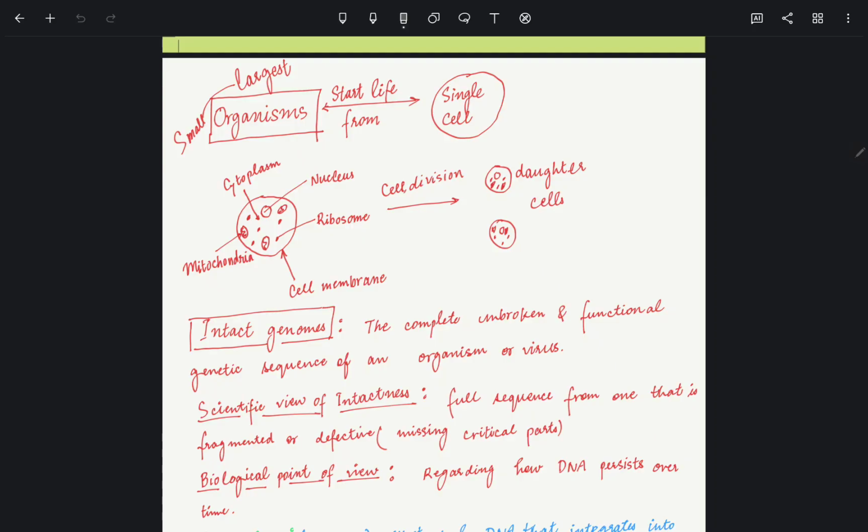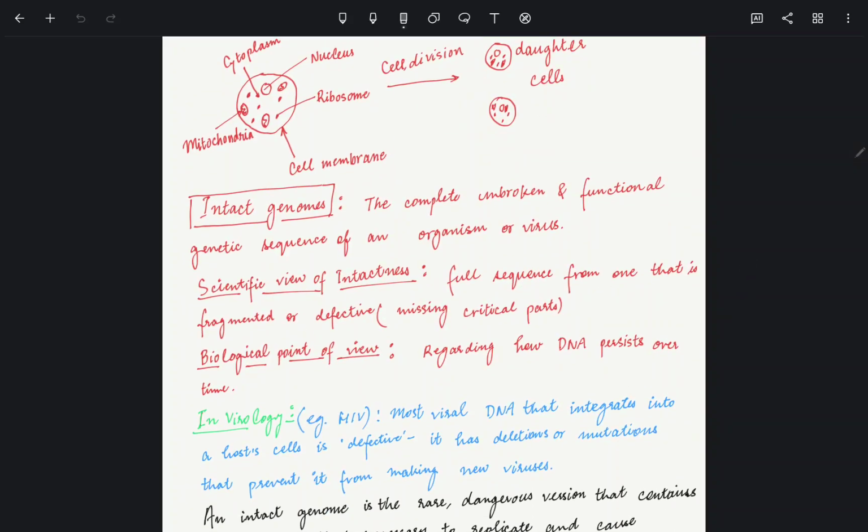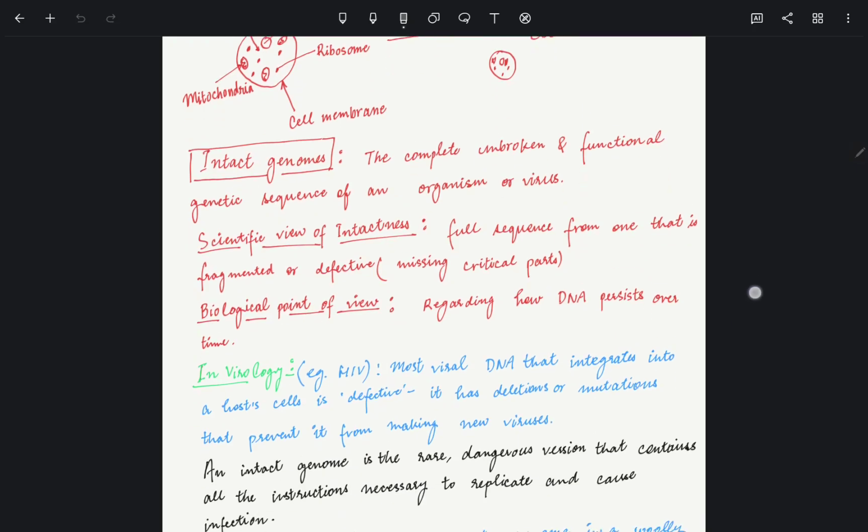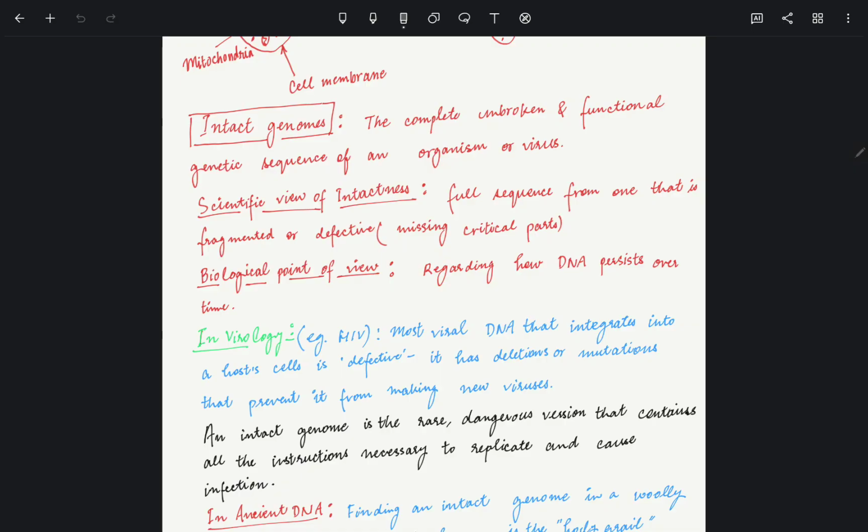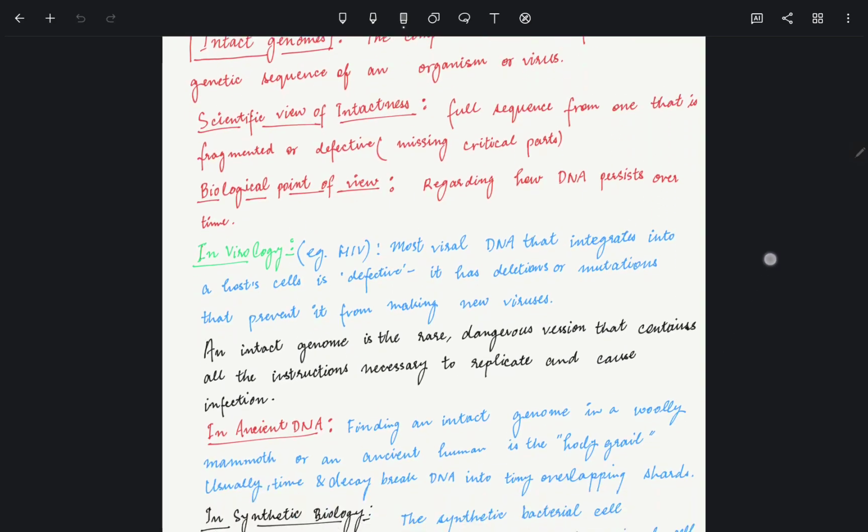A cell consists of cytoplasm, nucleus, ribosomes, mitochondria, and cell membrane. The cell membrane is the outer membrane of the cell, which gives rise to cell division and forms two daughter cells. An intact genome is basically the complete, unbroken and functional genetic sequence of an organism or virus. Scientific view of intactness: a full sequence, as opposed to one that is fragmented or defective, missing critical parts. Biological point of view regarding how DNA persists over time.